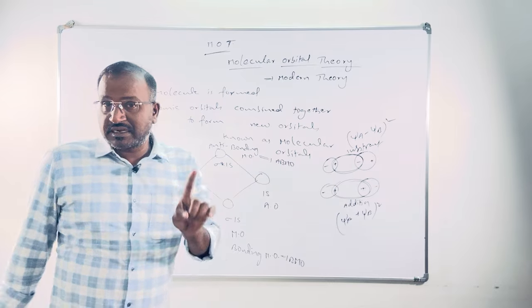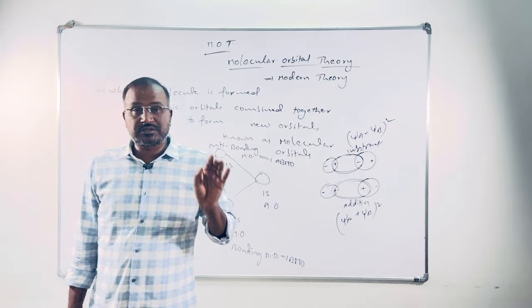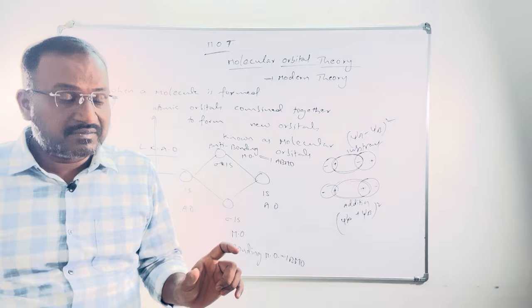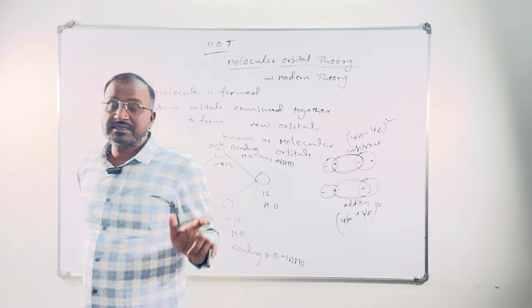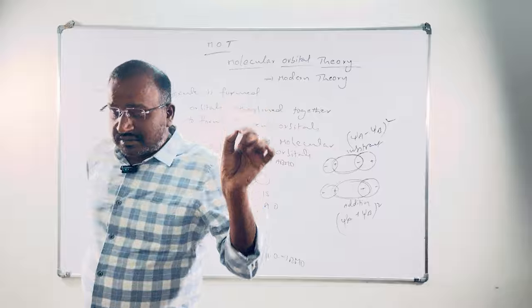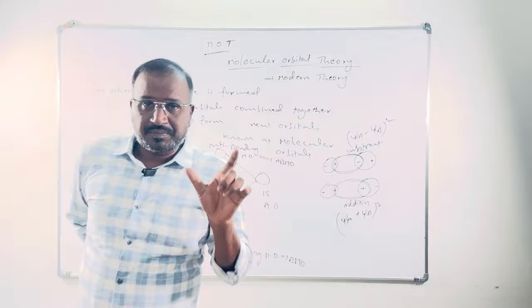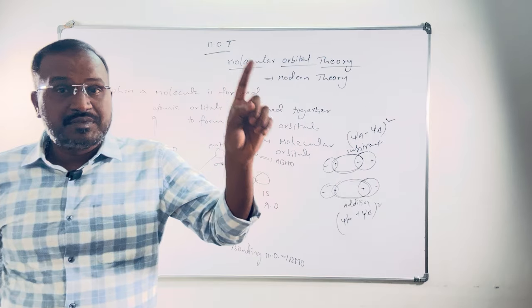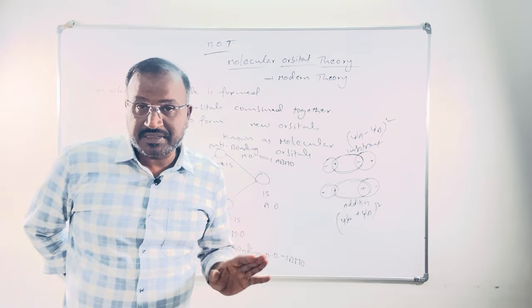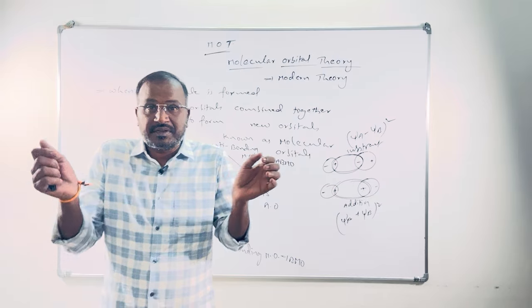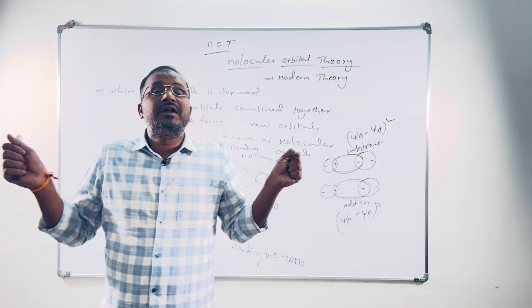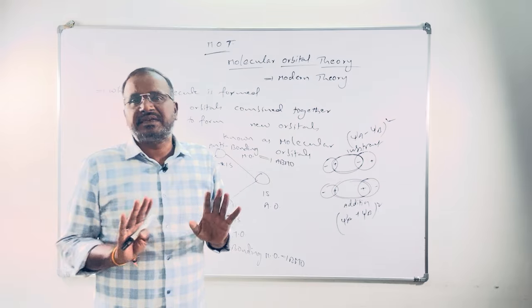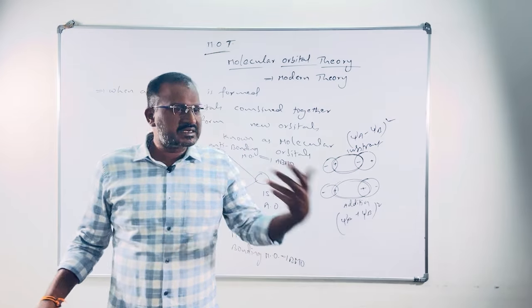This is the diagram. Once again I am saying, please go through the textbooks to see the diagrams of molecular orbitals of sigma 1s, sigma star 1s, sigma 2s, sigma star 2s, sigma 2pz, pi 2py, pi 2px, pi star 2px, pi star 2py, sigma star 2pz orbitals. Anti-bonding orbitals will be formed by combination of plus and minus. Bonding will be formed by combination of plus with plus or minus with minus. Plus or minus depends upon the direction only. This side plus means this side minus will be there.